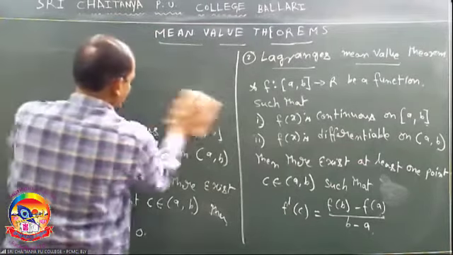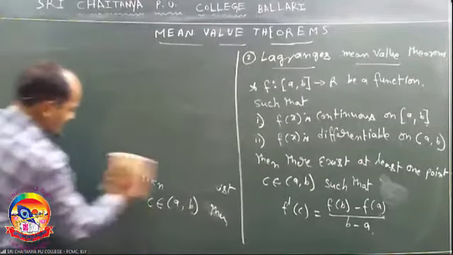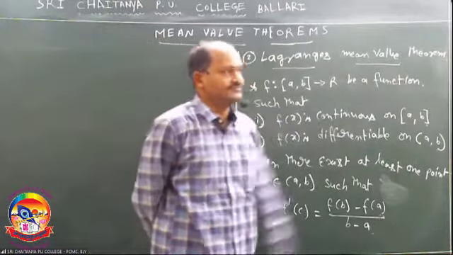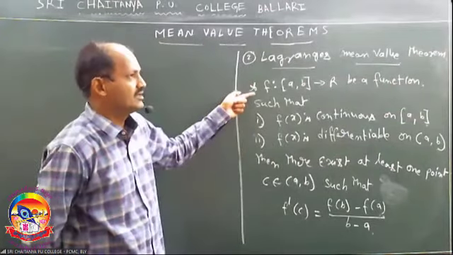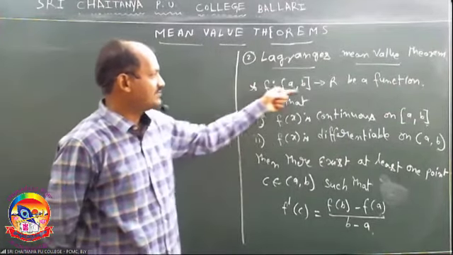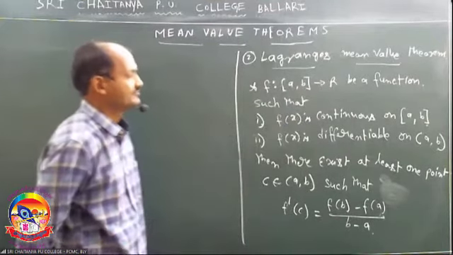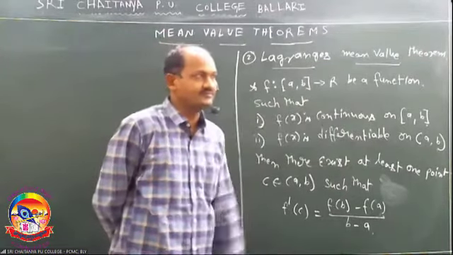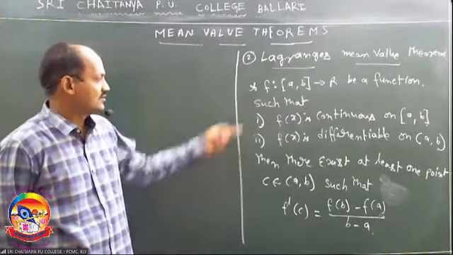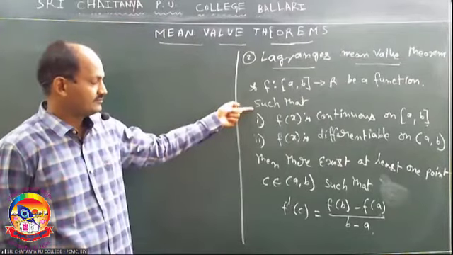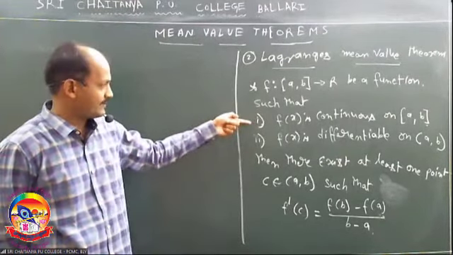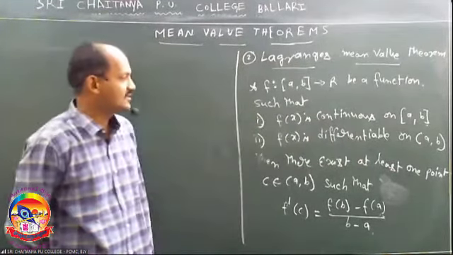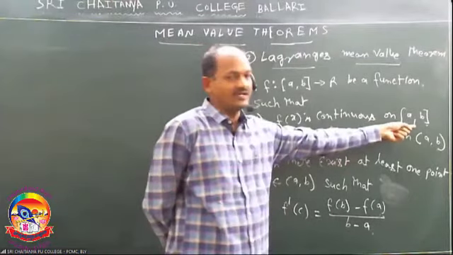Next, second, Lagrange's mean value theorem. If f: [a, b] → R is a function such that, first point, f(x) is continuous on the closed interval [a, b].